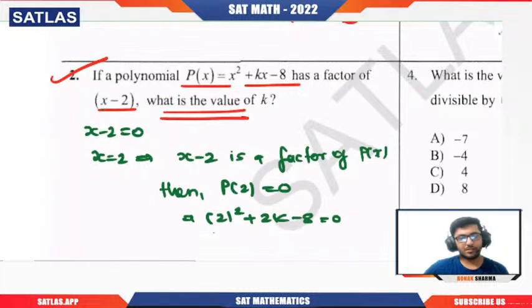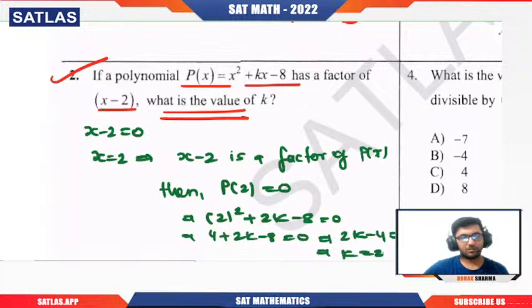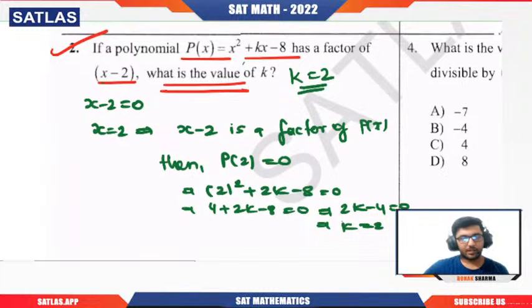That gives 4 plus 2k minus 8 equal to 0, so 2k minus 4 equal to 0, or k equal to 2. Got it? k equal to 2.